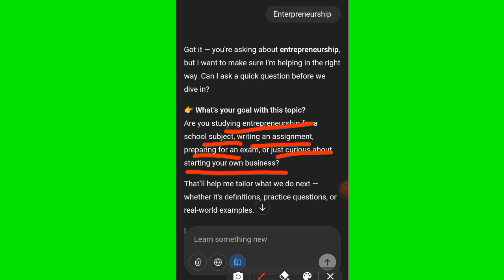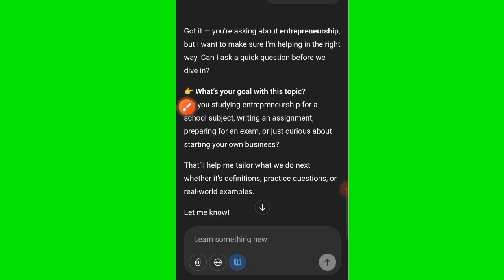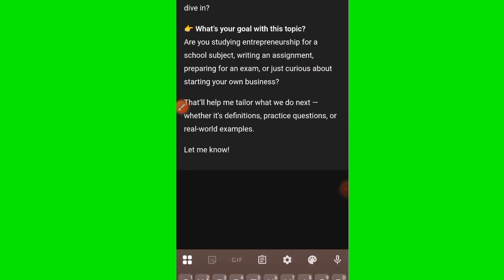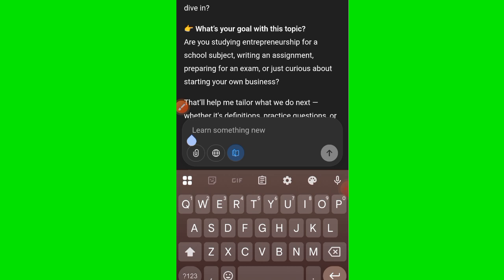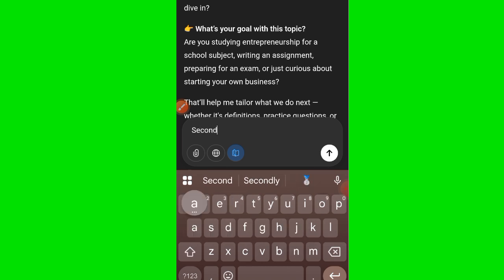So that's why I said it can help you. If it is primary, you write primary. For your secondary, so for my secondary exams. University, write university. If it is for your own self-study, right, I just want to start a business, you write it there. It is not piling you with the notes. That is the other notes. The above one was the old way, but this one, the student mode, is selected. So then I'm going to tell you that I want to start my own business, or for my secondary studies.